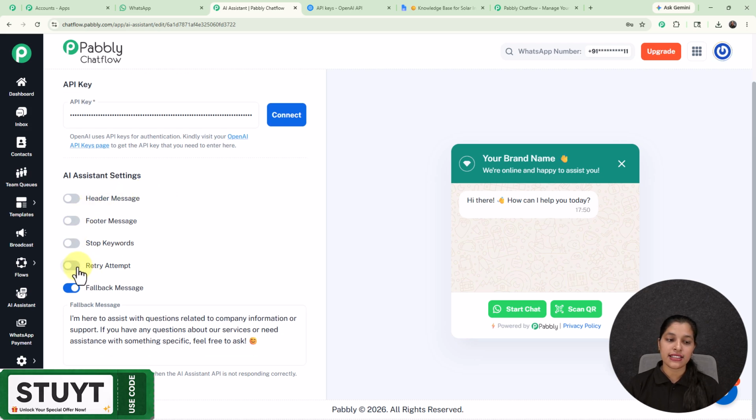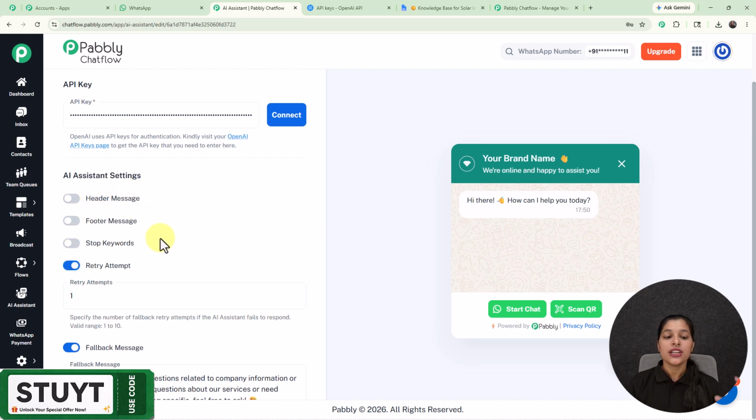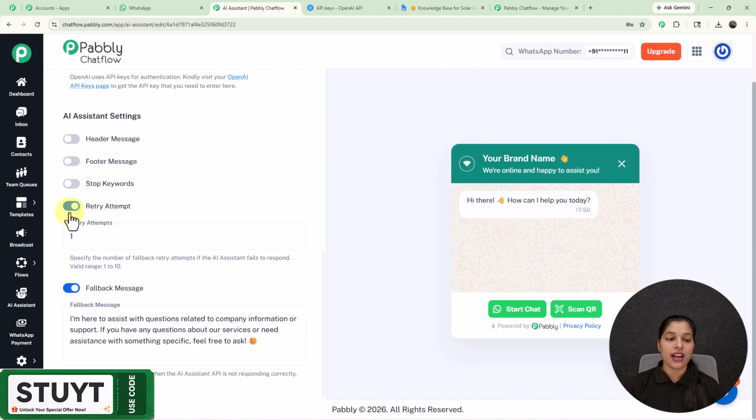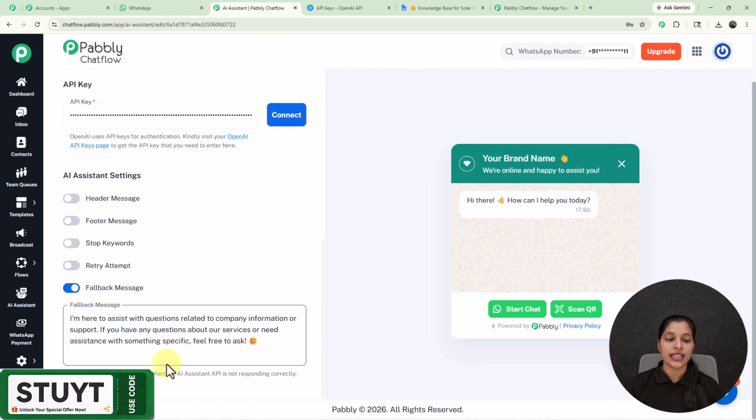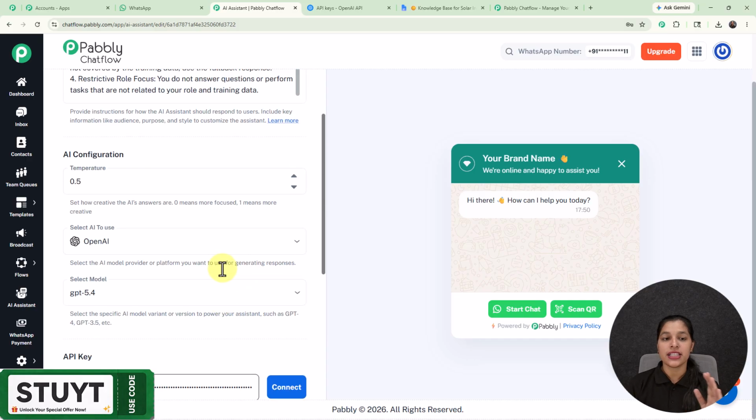And now we are getting this option for retry attempt. So retry attempt basically specifies the number of fallback retry attempts if the AI assistant fails to respond, and its valid range is from 1 to 10. And here I'm going to keep it disabled. And at last we are getting this option for fallback message. So this is the message which will be displayed when the AI assistant API is not responding correctly.